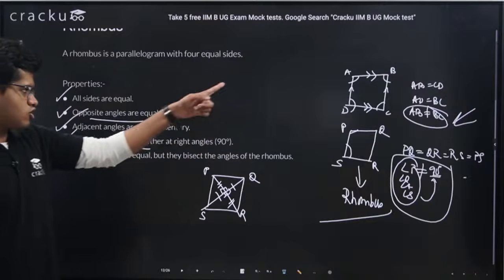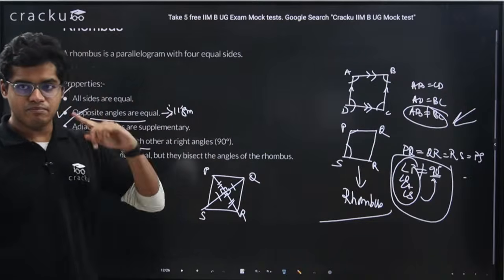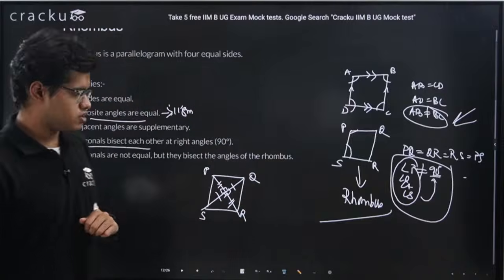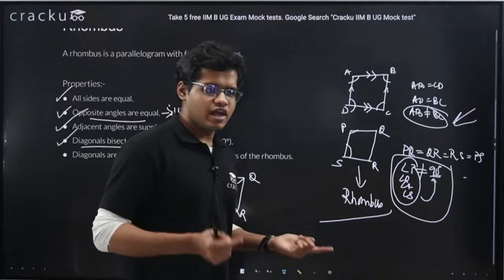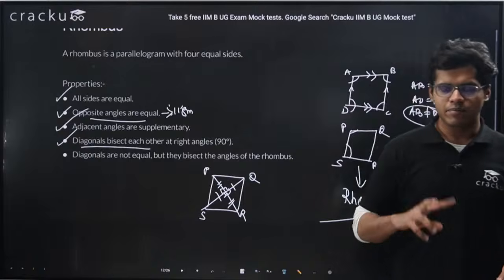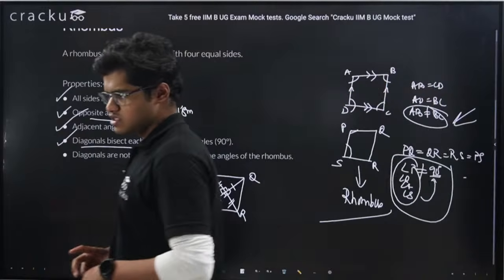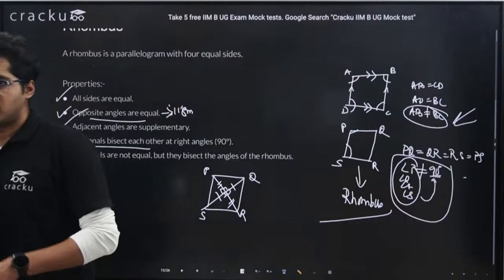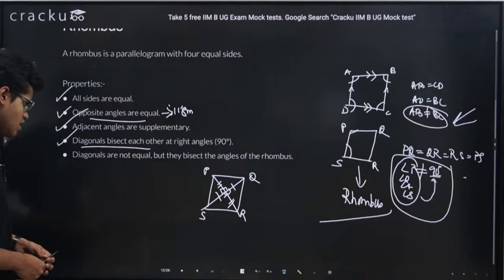This thing is not true for a normal parallelogram, but when the diagonals are bisecting perpendicularly, that becomes a rhombus. So I can also tell that for a parallelogram, if the diagonals are perpendicular bisectors of each other, then the parallelogram becomes a rhombus. So in a reverse way also I can tell what a rhombus is.